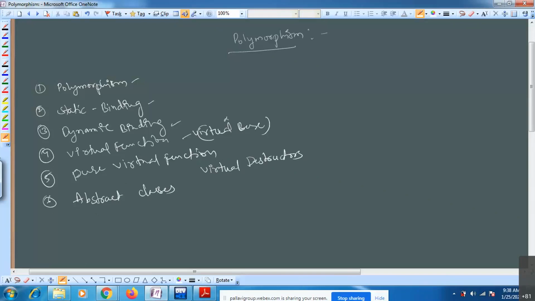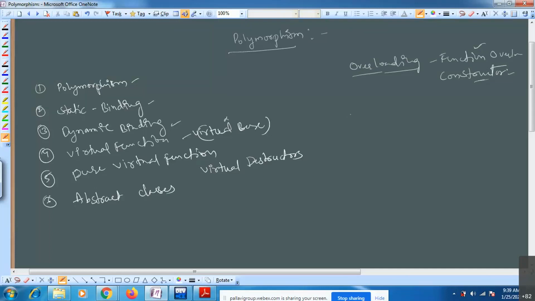See, before that, I will just ask you. We have already seen the overloading concept, right? Function overloading we have seen, right? Or constructor overloading. In the second unit, we have seen the constructor overloading topic and function overloading. When we talk about functions, I think we already have seen this thing. See, what is overloading?